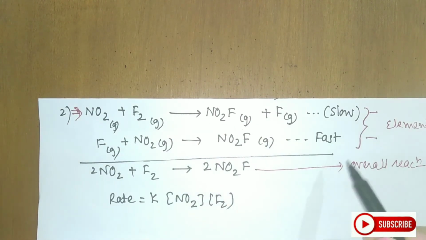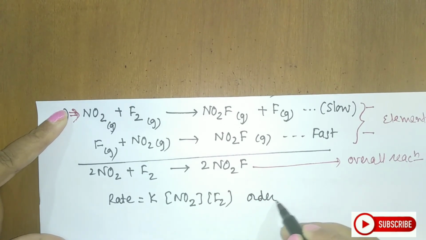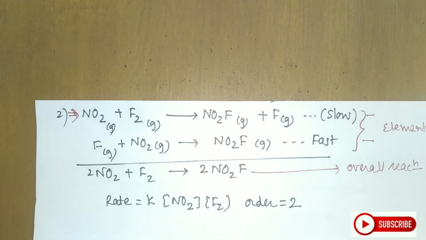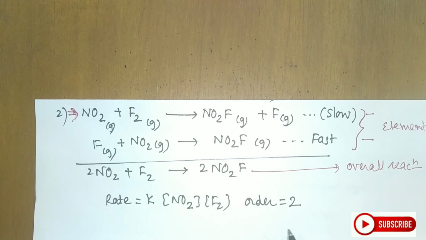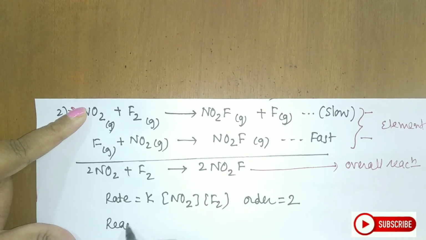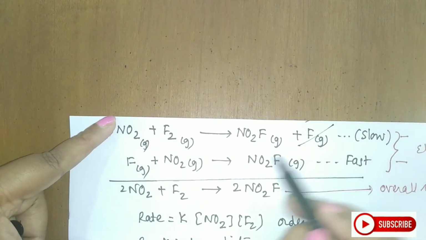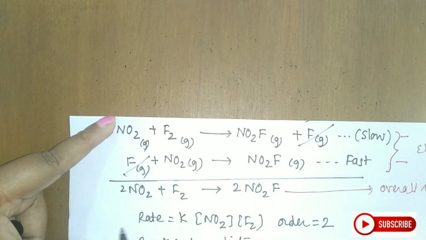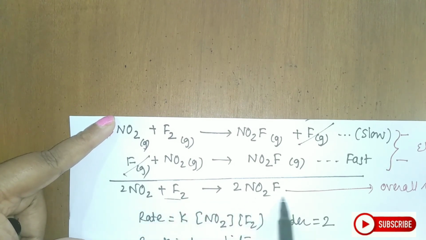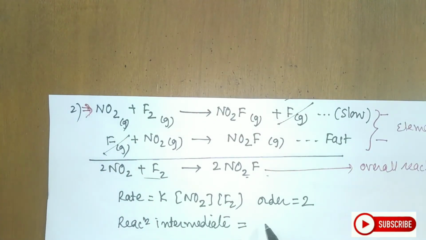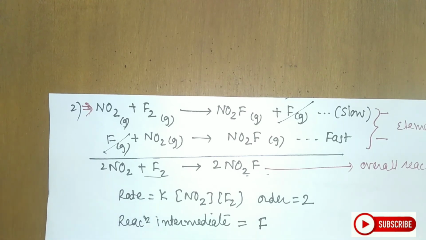Now what is the order of the reaction? The order of the reaction is 2, that is, it is a second order reaction, because this is raised to 1 and this is raised to 1. Next is, which is the reaction intermediate in the reaction? If you see, this is getting formed and this is getting consumed, and it is not appearing in the final overall reaction. So the reaction intermediate here is F, that is fluorine.